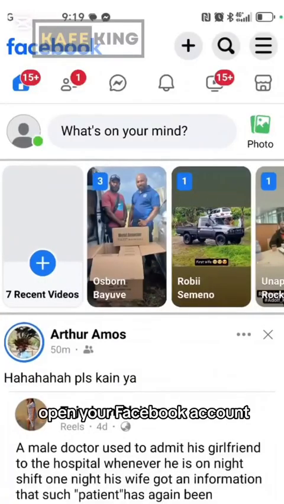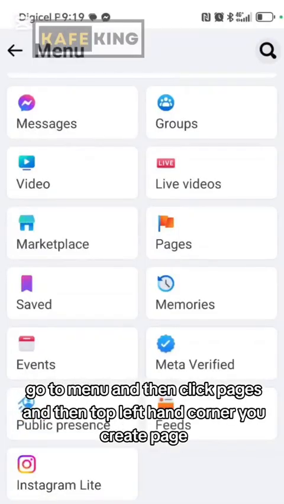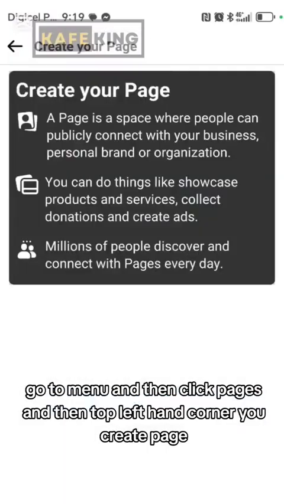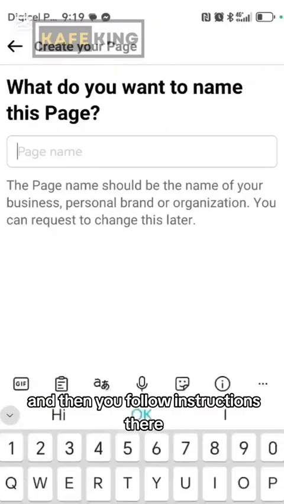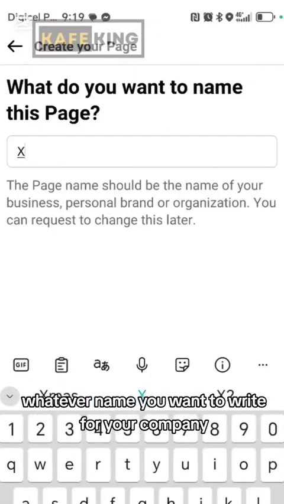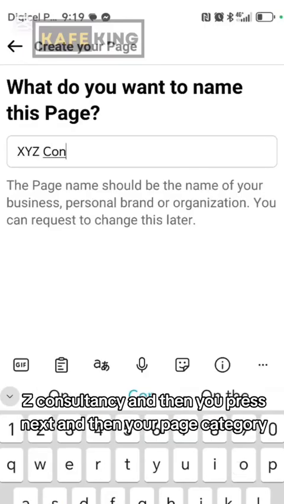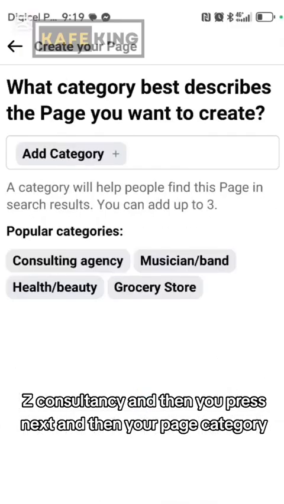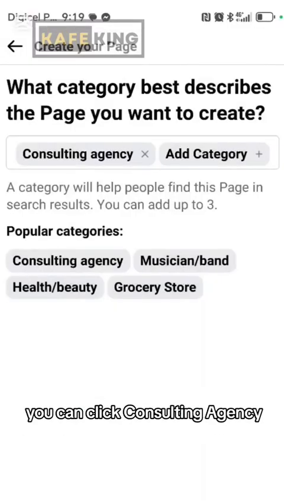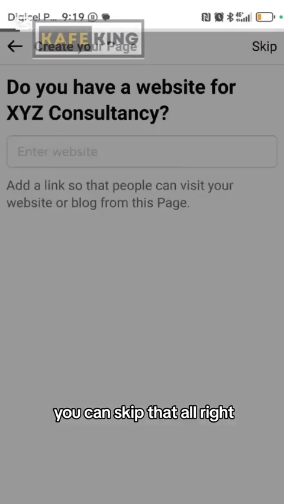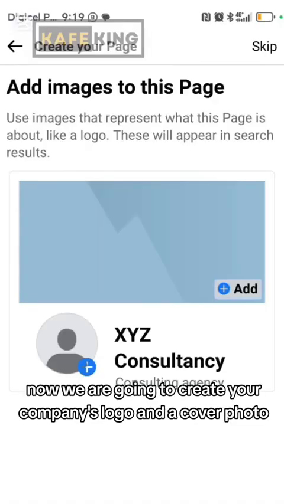Open your Facebook account, go to menu, and then click Pages, and then top left hand corner you create page, and then you follow instructions there. You write your Facebook page name, whatever name you want to write for your company. Let's say XYZ Consultancy, and then you press next, and then your page category you can click consulting agency. Does your page have a website? You can skip that.